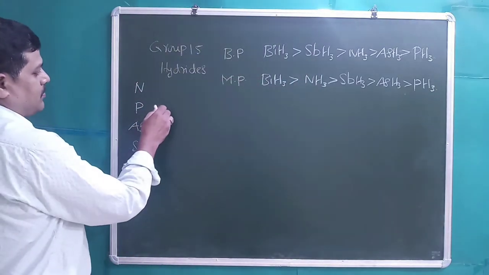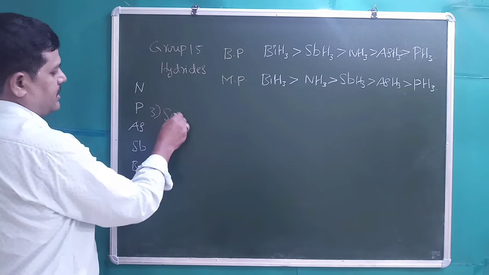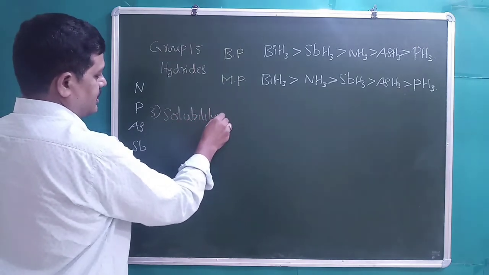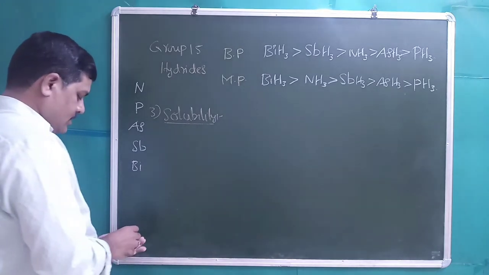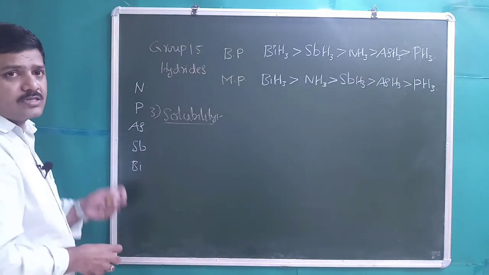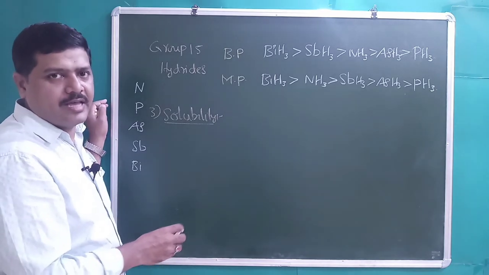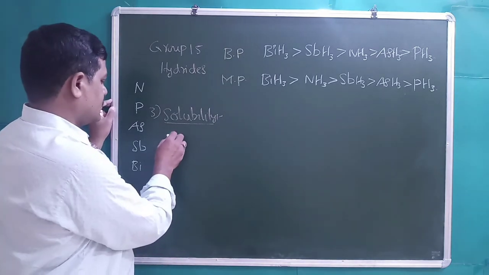Third type of properties is solubility. Students, generally the compounds which are able to make hydrogen bonding with water are soluble in water.